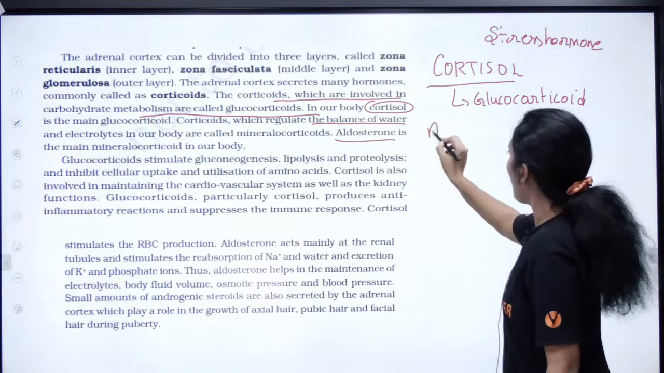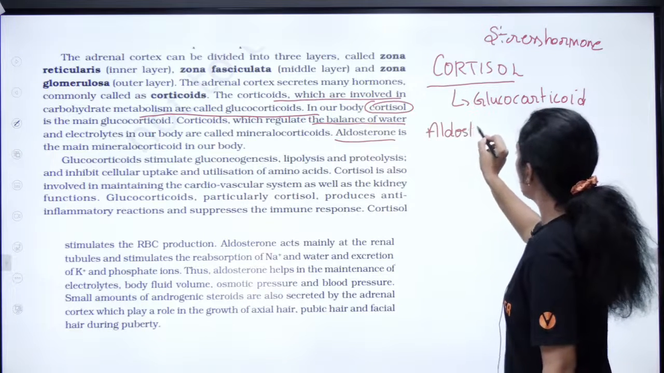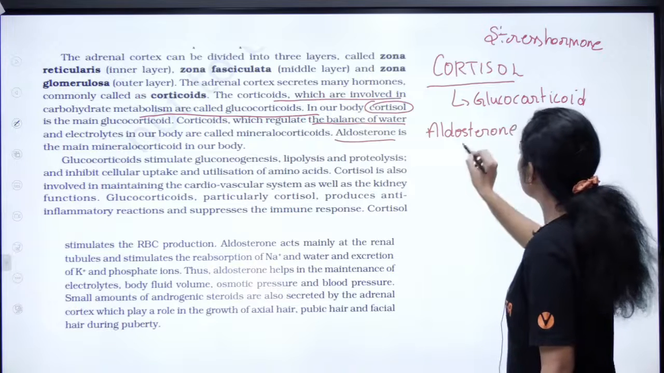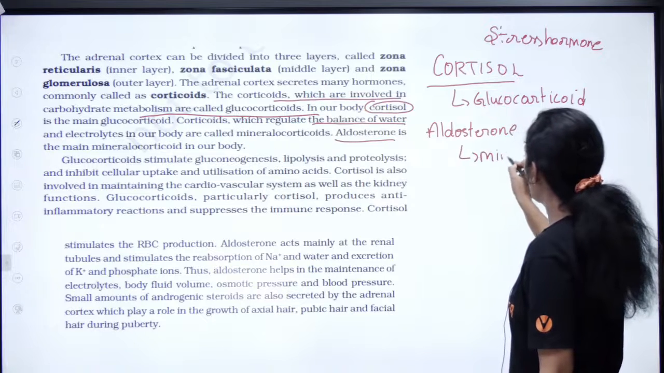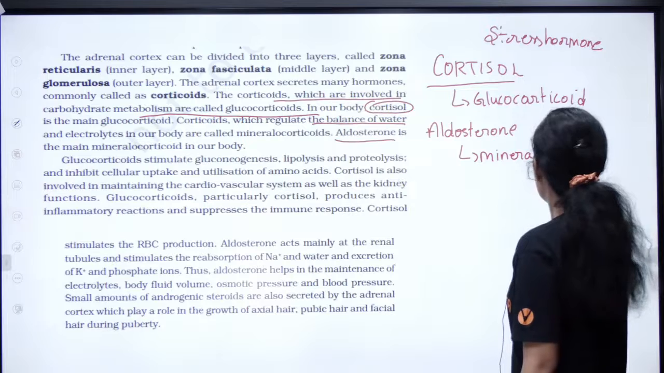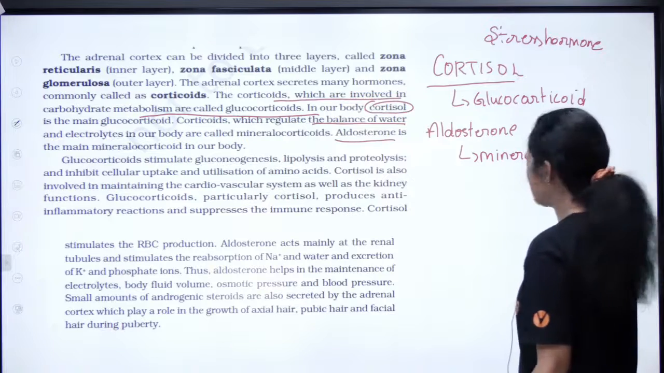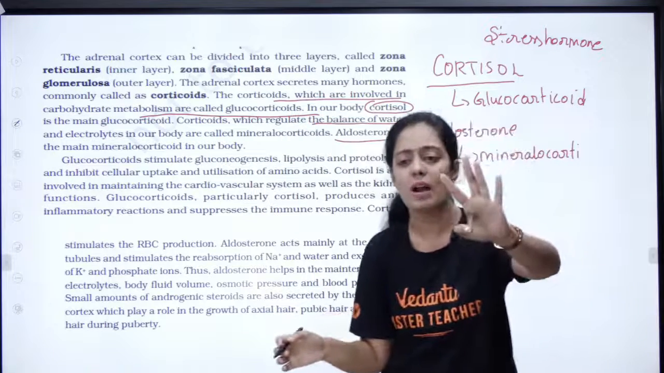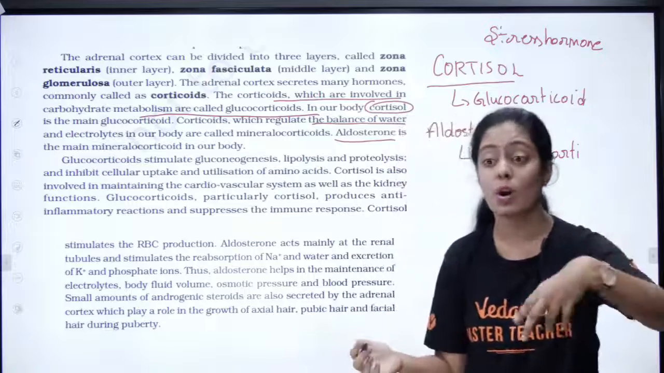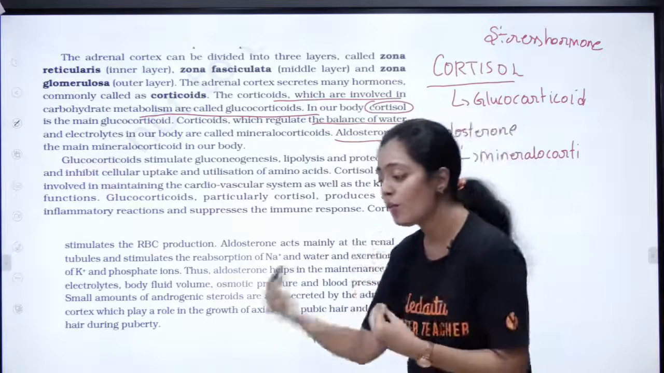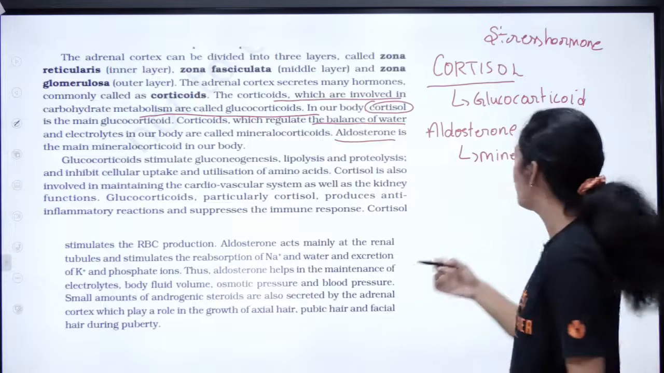Okay, then you have aldosterone. So what is aldosterone? It is a mineralocorticoid. Okay, this is very important. They'll give you 4 options. They can ask you which of the following is a glucocorticoid, which of the following is a mineralocorticoid. They can ask you like that.